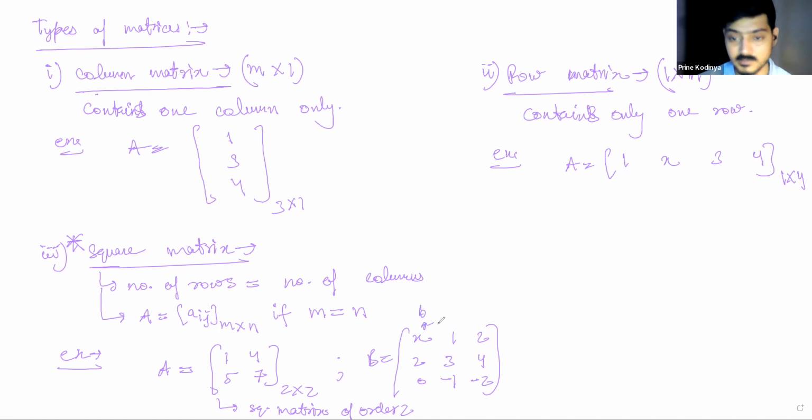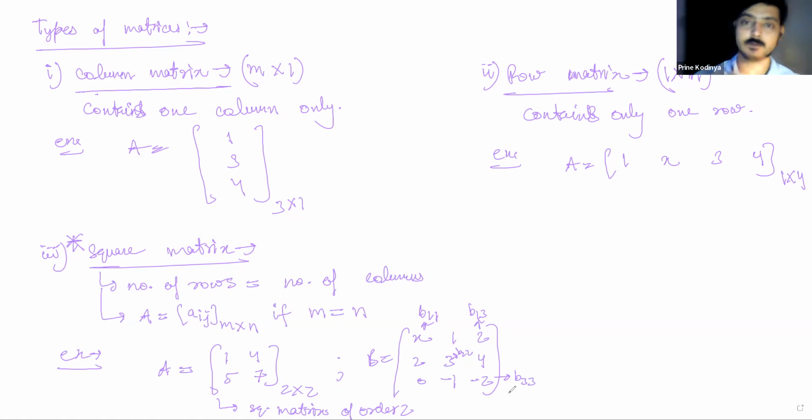If I were writing it in general form, I would write it as b11. Now this is b12, b13, right? This is b22, second row, second column. This is b33. So this first diagonal, which is x, 3 and minus 2, contains all the elements which belong to the same row and same column.